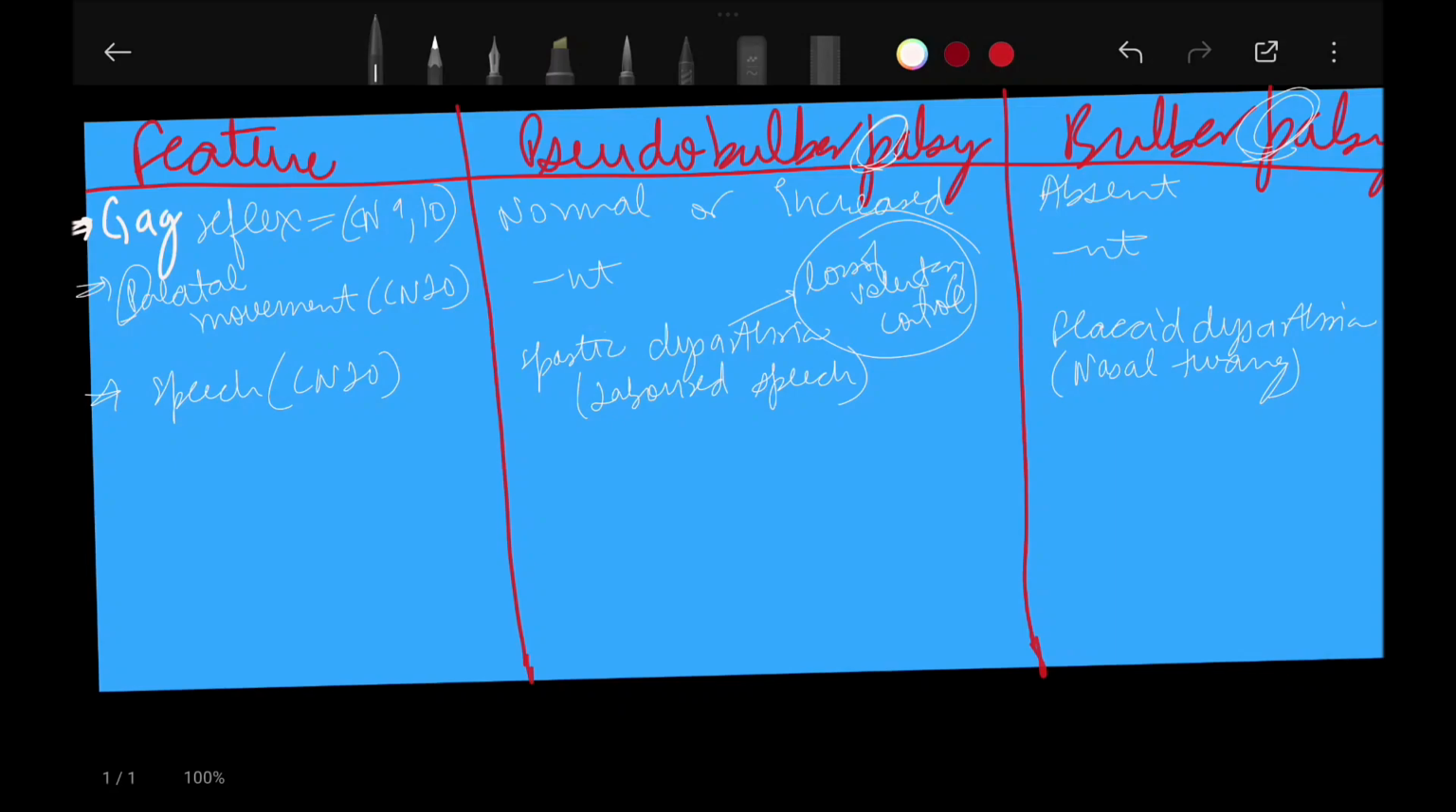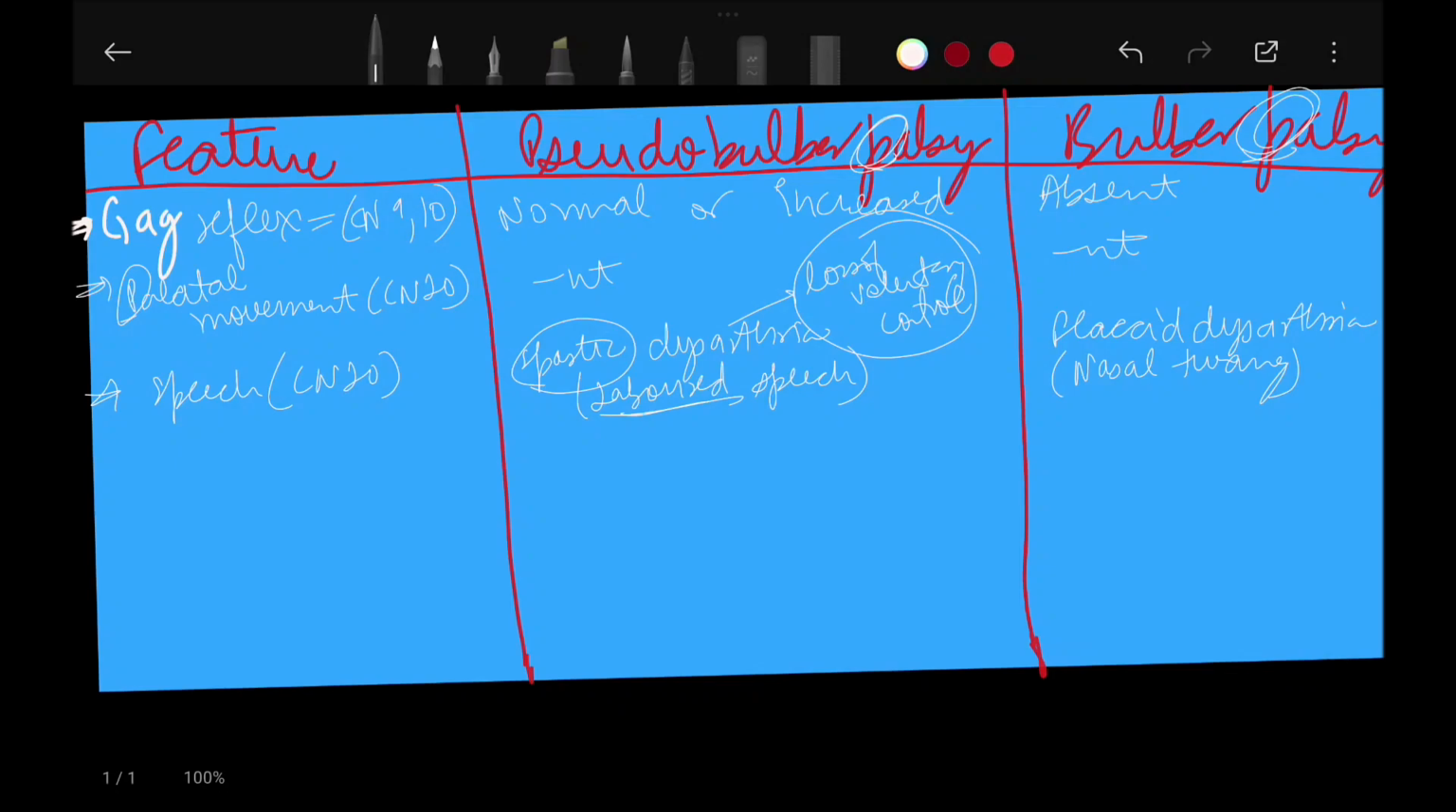In the upper motor neuron region there is spasticity, increased tone or stiffness, so speech becomes slow, strained and effortful. Obviously upper motor neuron lesions lead to spasticity because the lower motor neuron loses control from the brain, whereas in bulbar palsy, since the lower motor neuron also loses control over the muscle, it leads to flaccid dysarthria, that is nasal twang.